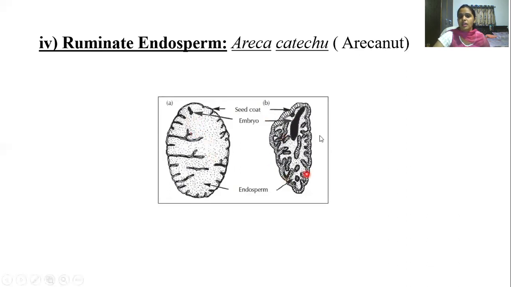So it is called as ruminate endosperm and it is seen in Areca catechu, areca nut, which belongs to the family Arecaceae. So this is about the different types of development of endosperm.